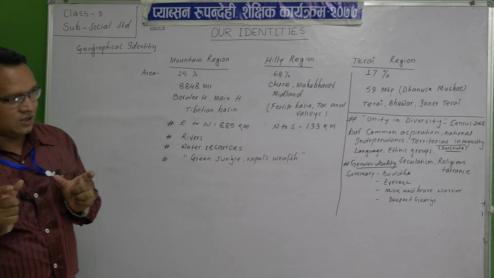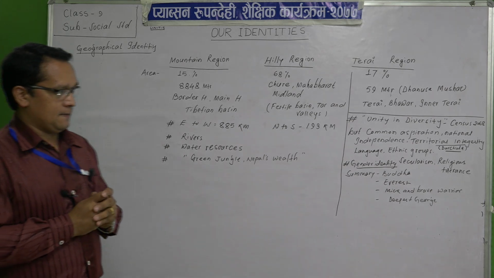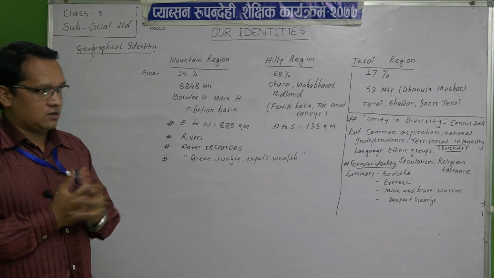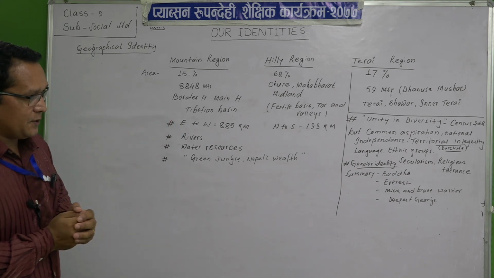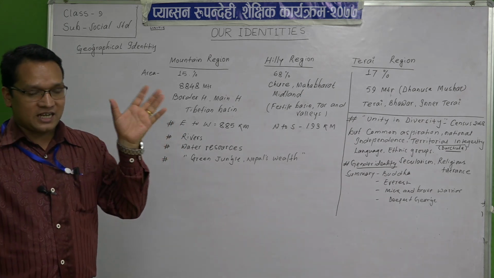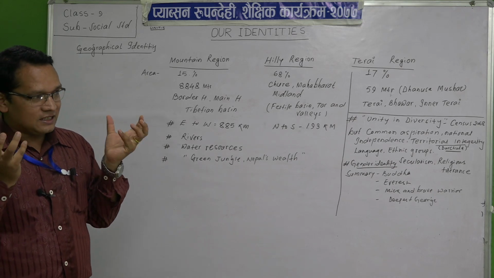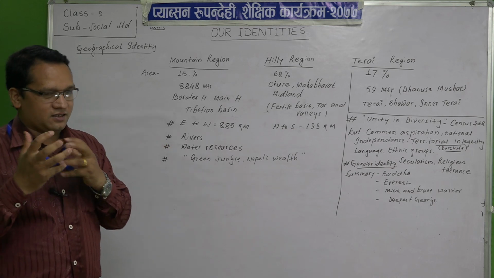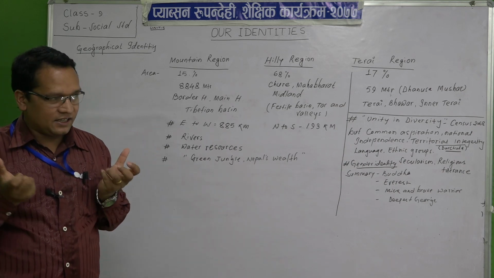We are the second richest in water resources, and you know that we can generate 83,000 megawatts of electricity, and we can sell that electricity to other countries, and that is going on. One or two years before, there was still a lack of electricity, and lights were not available at that time. Nowadays we are getting it mostly.